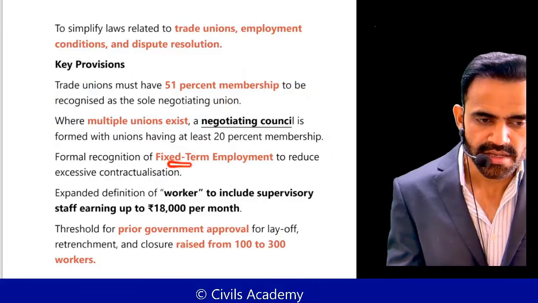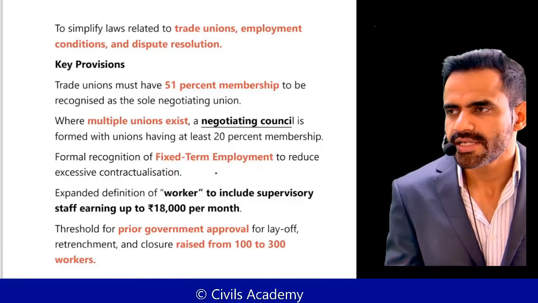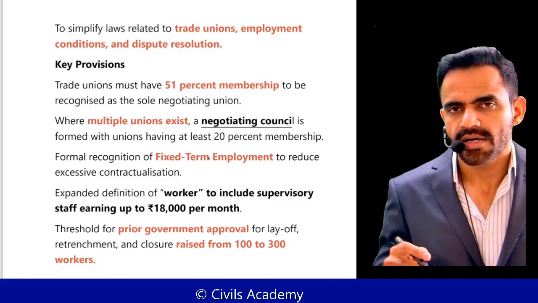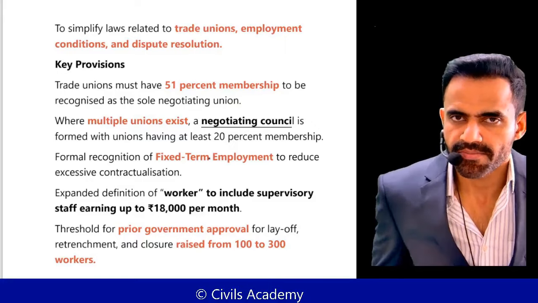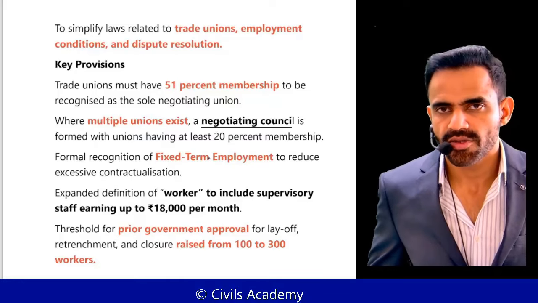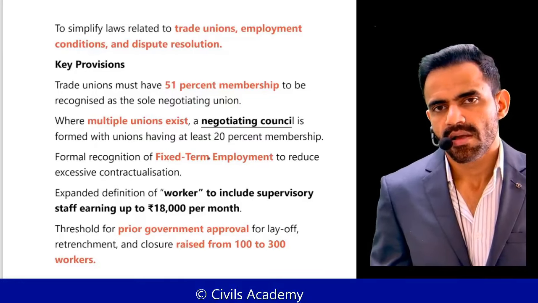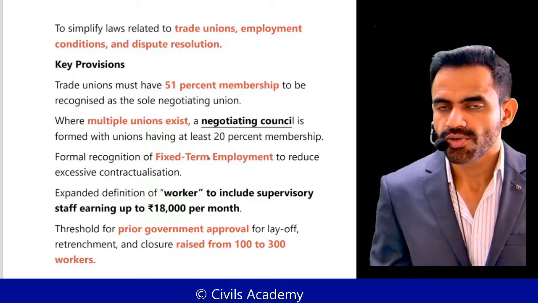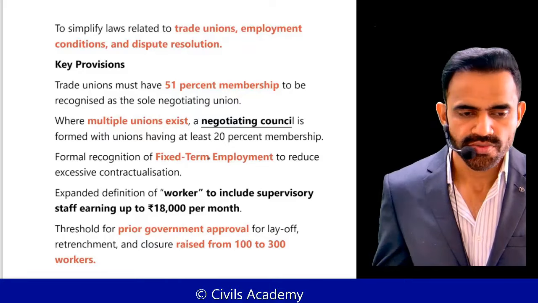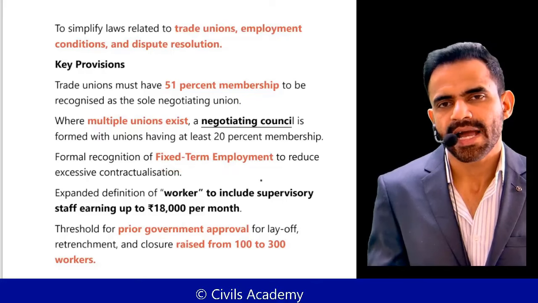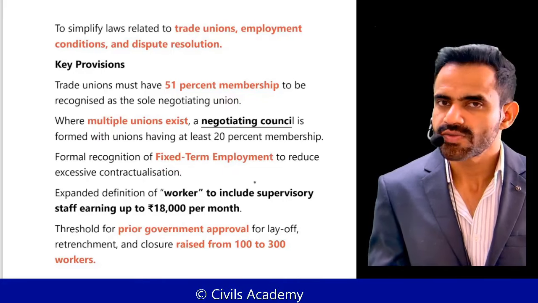Then there is a formal recognition of fixed term employment. Now understand. Let's say you need a worker for 2 years only. So previously, what was happening? These companies used to hire contract labor. Contract labor basically means once a contract is over, your job is done. You are not a permanent employee of the company. But these workers did not receive any social security benefit. Now, to deal with that problem, government has introduced a new concept referred to as fixed term employment (FTE). You will be hired for a fixed term, but you will receive social security benefits.